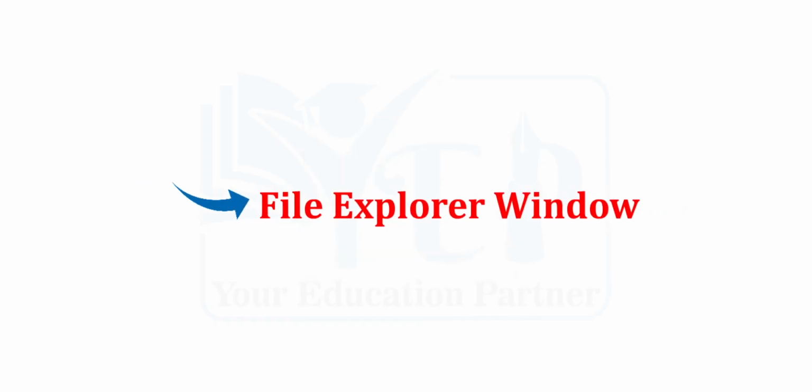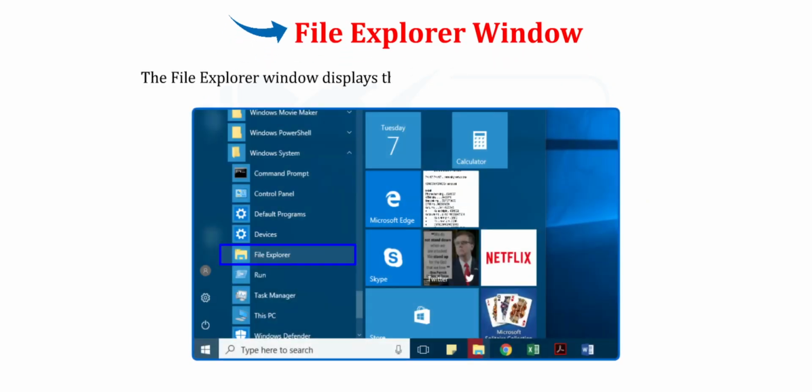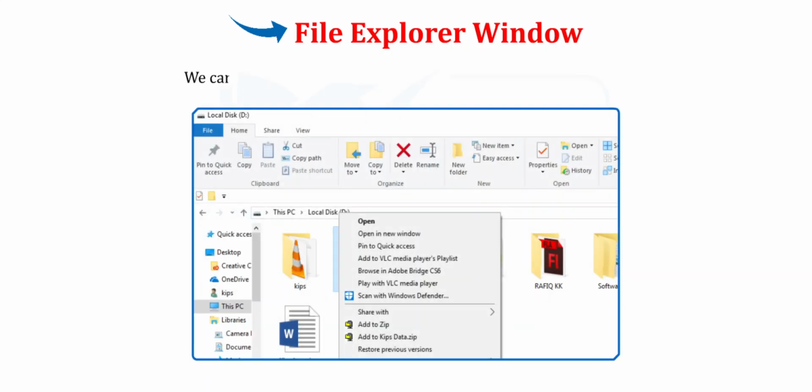Okay students, now we will talk about the File Explorer window. The File Explorer window displays the files and folders stored in our system. It helps in viewing and managing files and folders. We can also create, open, move or delete a folder in this window. It displays detailed information about files, folders and OneDrive.